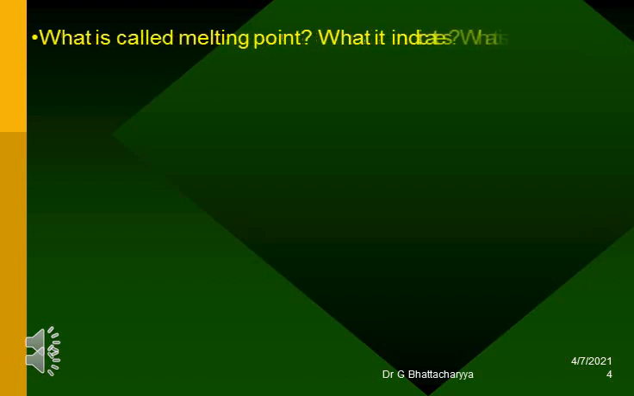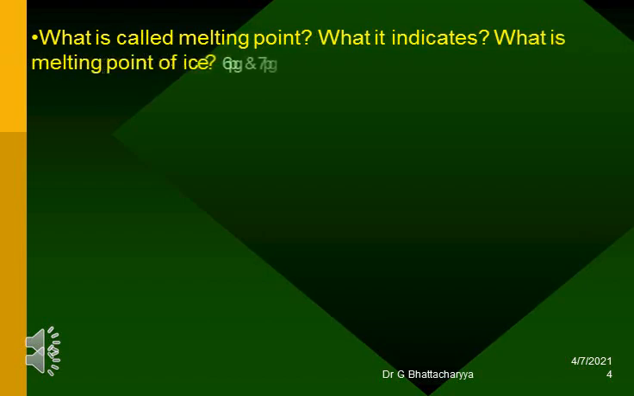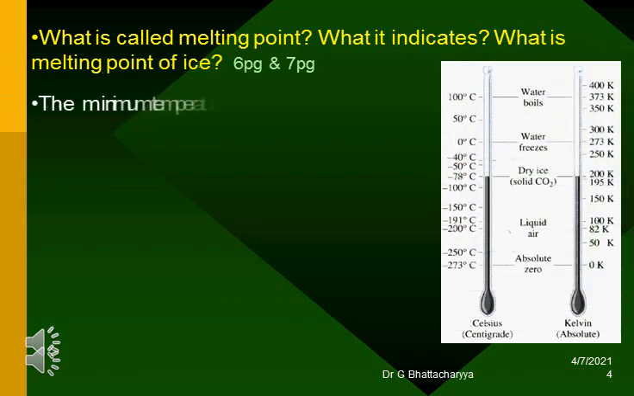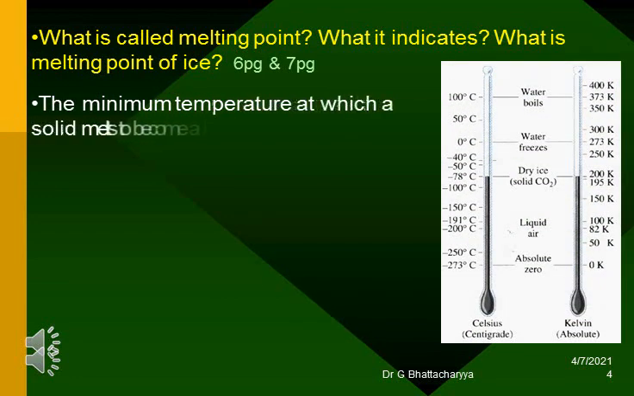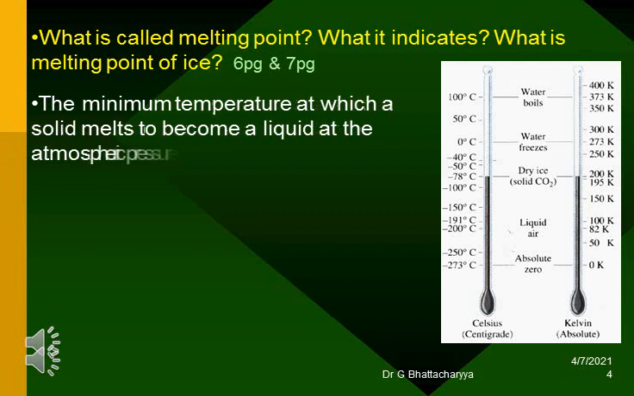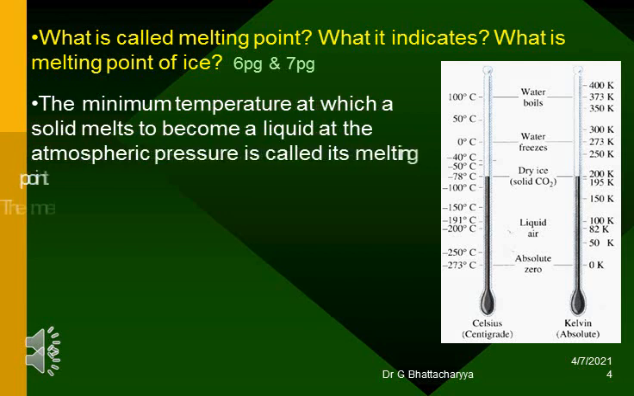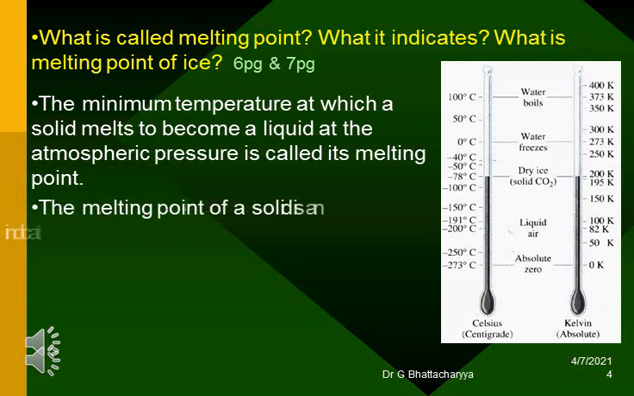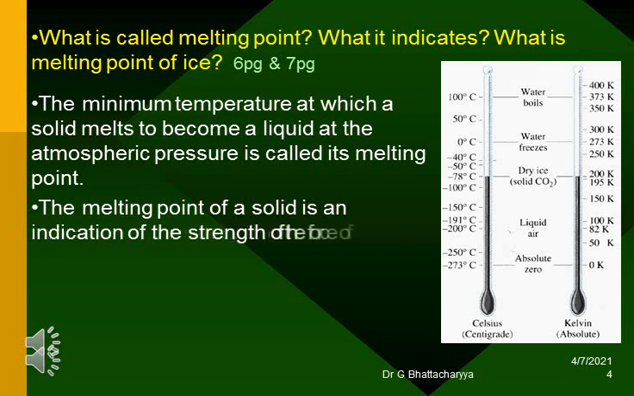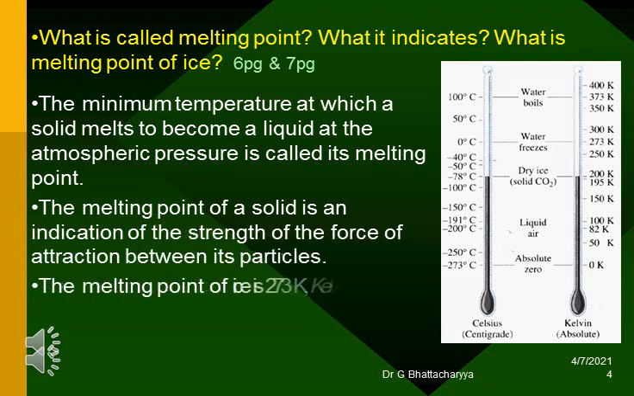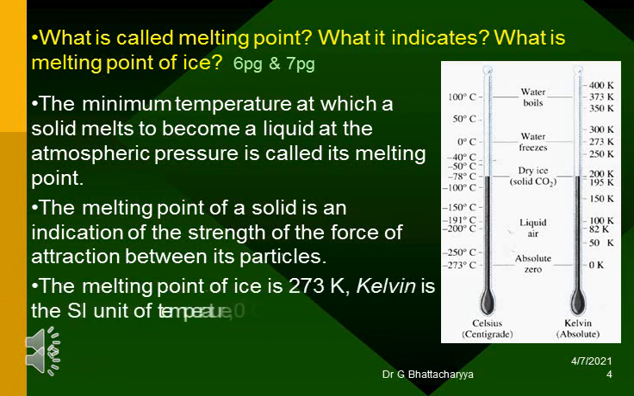What is called melting point? What does it indicate? What is the melting point of ice? The minimum temperature at which a solid melts to become a liquid at the atmospheric pressure is called its melting point. The melting point of a solid is an indication of the strength of the force of attraction between its particles. The melting point of ice is 273 Kelvin. Kelvin is the SI unit of temperature. 0 degrees Celsius equals 273 K.